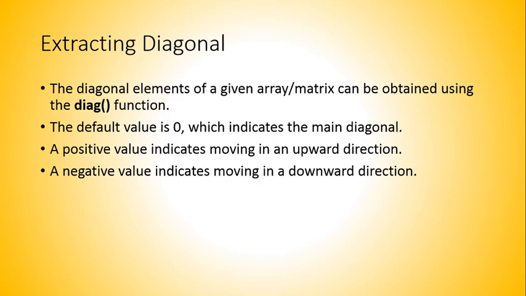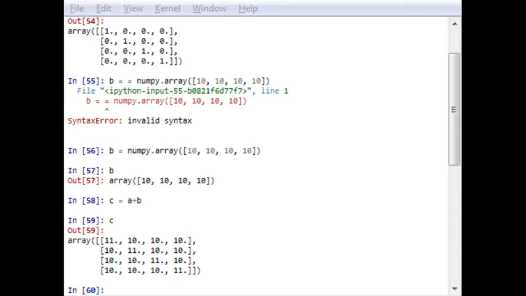So let us check it with an example. In our Python console, first of all, clear our console.